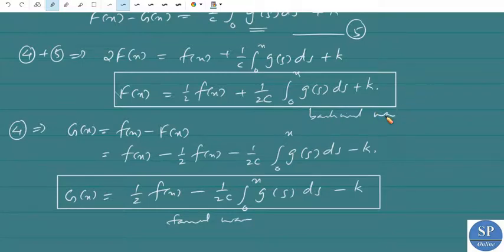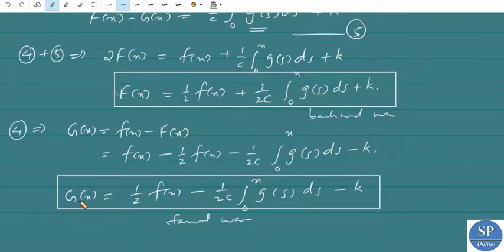Now using this F of x and G of x, we will get the general solution of the Cauchy problem. So we obtained the arbitrary functions F and G equal to this. Here small f and small g are given functions.